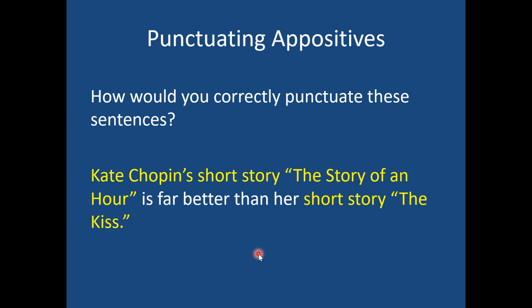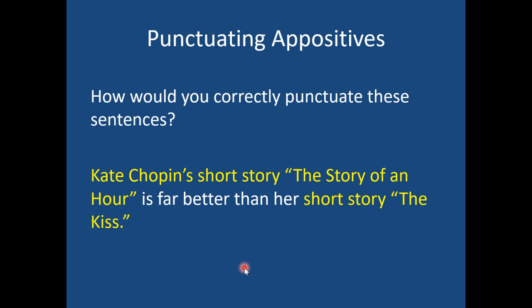Kate Chopin's short story, The Story of an Hour, is far better than her short story, The Kiss. This is another error I see a lot, particularly when students are writing about literature. Well, the short story is renaming its title, The Story of an Hour. Well, by the nature of the sentence alone, it shows that Kate Chopin has written more than one short story. If she's only written one short story, that's different. But what I have is short story renaming its title, or the title rather is renaming the word short story twice. The Kiss is renaming this short story. The Story of an Hour is renaming this short story.